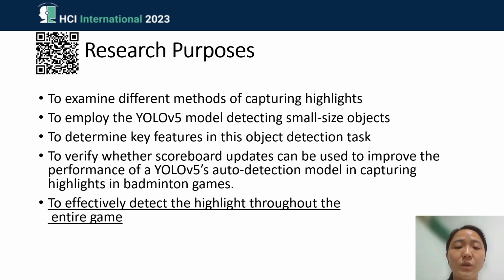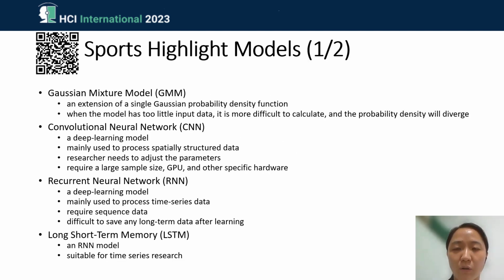And we also know that the YOLO version 5 object detection model can really help us to capture the highlights. So while we finally achieved our main purpose of accurately detecting the highlights throughout the game, we also achieved all of these research purposes. And so we really wanted to share our research findings. But before we share all of the procedures and also the findings, let's quickly review all of those models that we have been seeing in the literature.